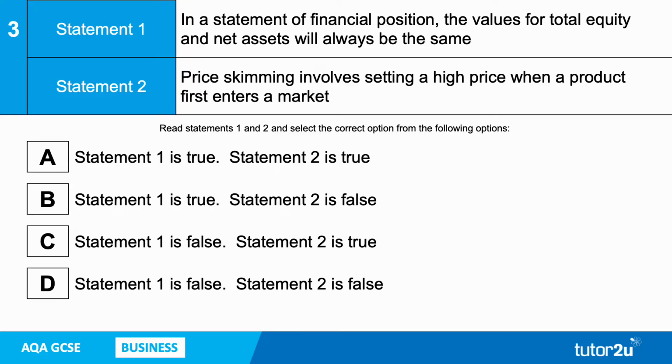Let's look at the answer. And the correct answer here for two-statement MCQ number 3 is A. And it's A because they're both true. In a statement of financial position or a balance sheet, the values for total equity and net assets will always be the same. They will always balance. And price skimming does indeed involve setting a high price when a product first enters a market. Both of them are true, so it's answer A. Very well done if you got that right.